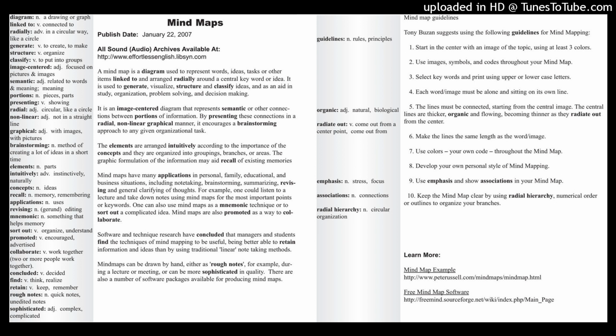All right, at the end of that paragraph, we see the verb to collaborate. Mind maps are also used to collaborate with other people. You can do a mind map in a group. Everybody can yell out their ideas, and one person can write down the mind map on a whiteboard maybe. So you can collaborate. To collaborate means to work together. It means two or more people working together.